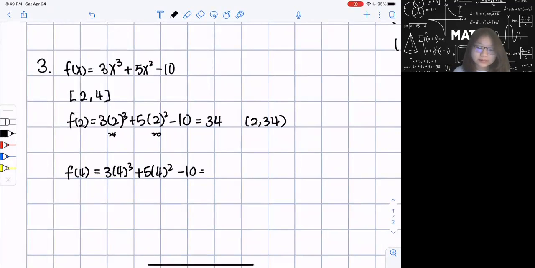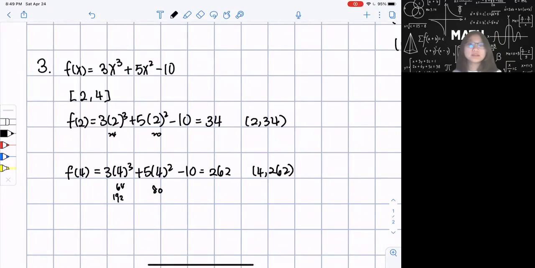That's 64 times 3, which is 192, and 16 times 5 is 80, and then minus 10, so 262. That's my other coordinate, which is 4 comma 262.